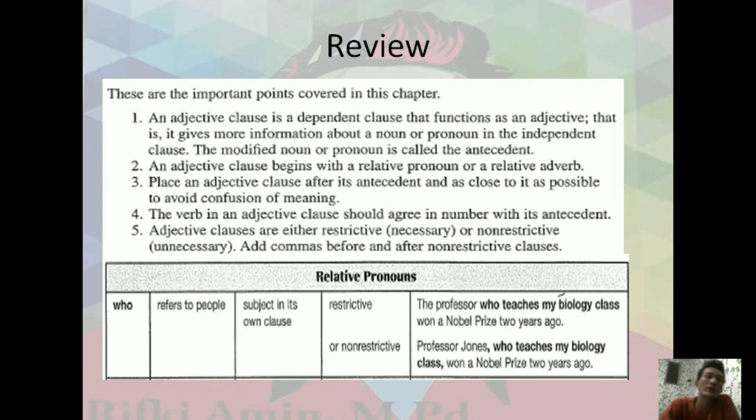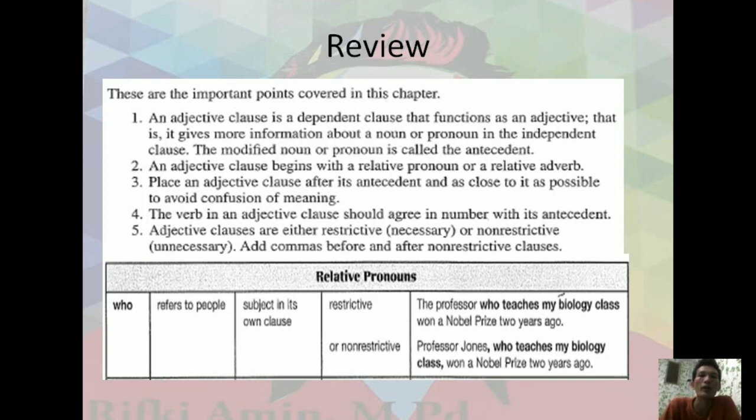Like for the previous slide 1, please don't put the adjective clause so far away from the antecedent. Why? It makes the reader confused. Like the example, how we describe the gift or the car.